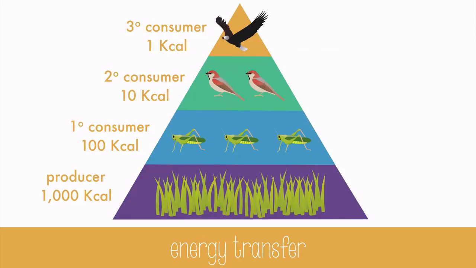The amount of energy that gets transferred from one level to the next is surprisingly small. Only about 10% of energy from the previous level is transferred to the next each time. Most of the energy is lost as heat or metabolic and digestive waste as the organism lives its life. Luckily, there are lots and lots of producers at the bottom level to supply the energy needs further up the pyramid. This does mean, however, that as you go up the pyramid, there will be fewer and fewer organisms that can be supported by the level below. That's why there are so few eagles compared to sparrows or grasshoppers in any given ecosystem.